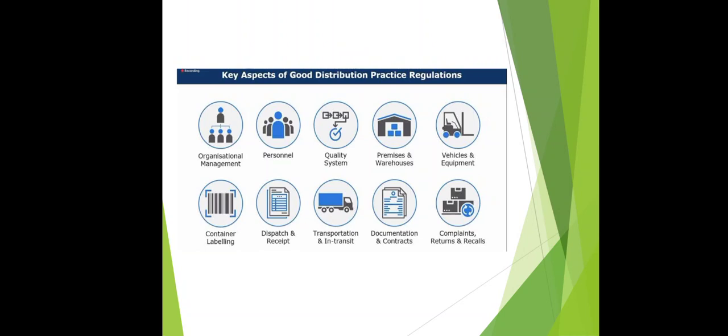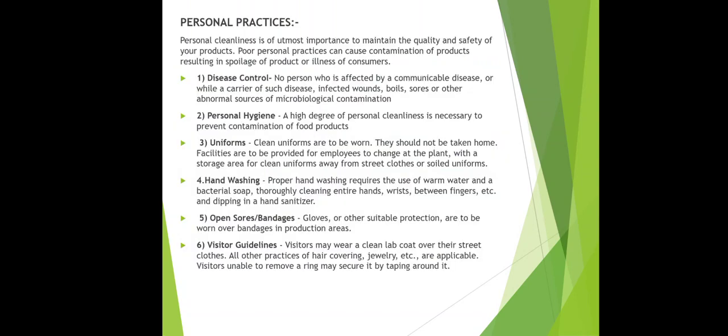For this, appropriate storage conditions should be maintained, contamination should be avoided, regular turnover should be calculated, delivery should be timely and accurate, the labeling should be proper, and complaints and recalls should also be noted down or carried out.